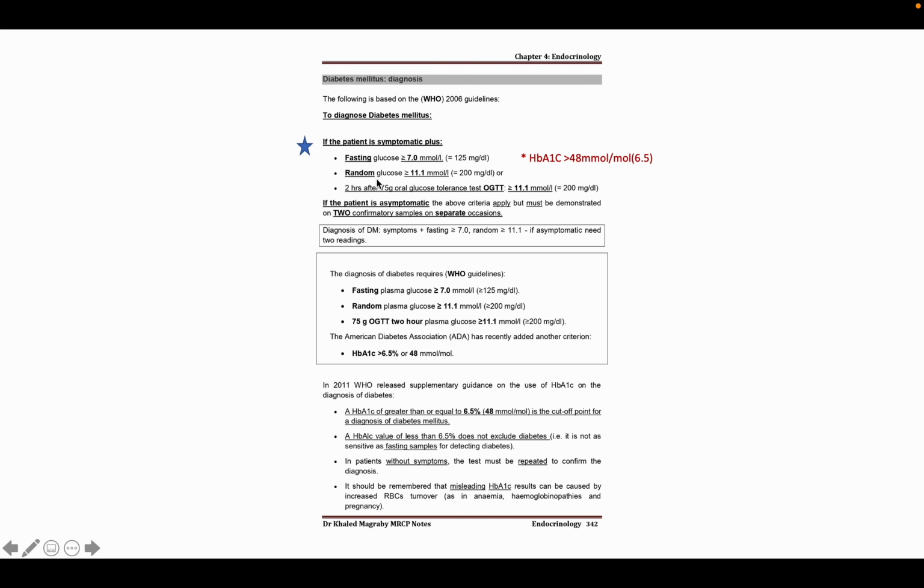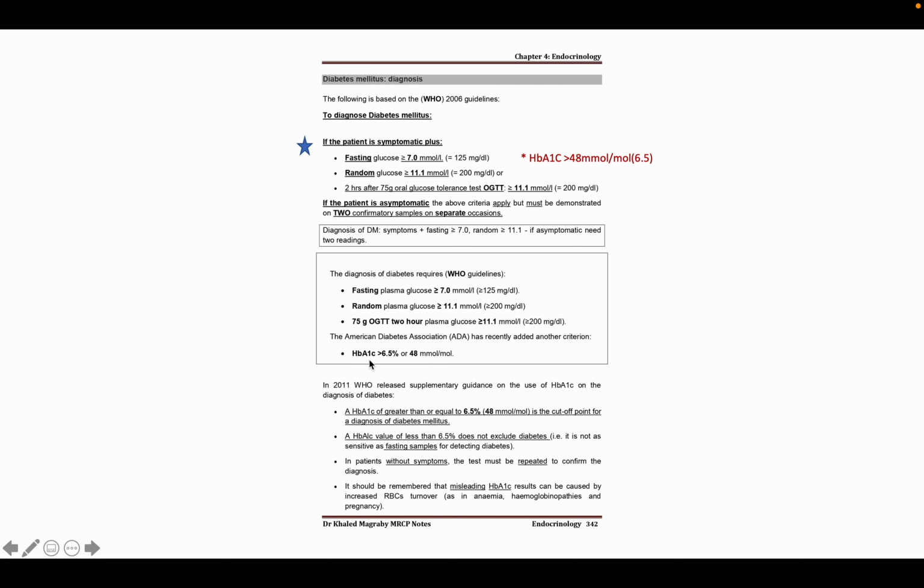Then we have to look for clinical symptoms. If the patient is symptomatic and you get this kind of positive lab investigation, then you can say this patient has diabetes mellitus. But if the patient is asymptomatic, then you have to repeat the test on a separate occasion. If it is positive in that test too, then you will call it definitely diabetes mellitus and you have to treat this patient.